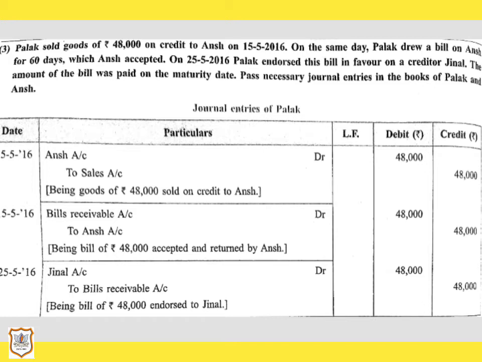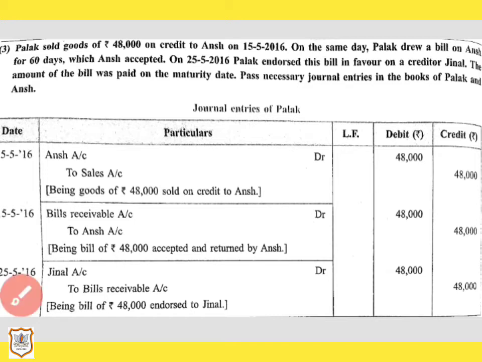So on the maturity date, no entry will be passed in the books of the drawer, that is Palak, because on the maturity date Ansh will pay the amount of the bill to Jinal. So no entry will be passed on this day.